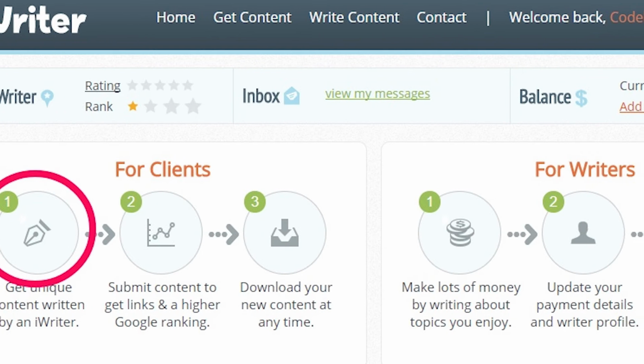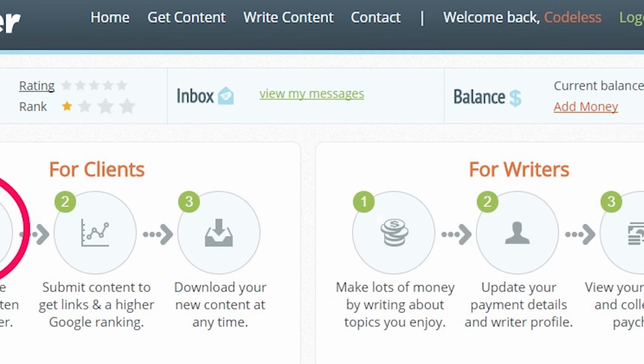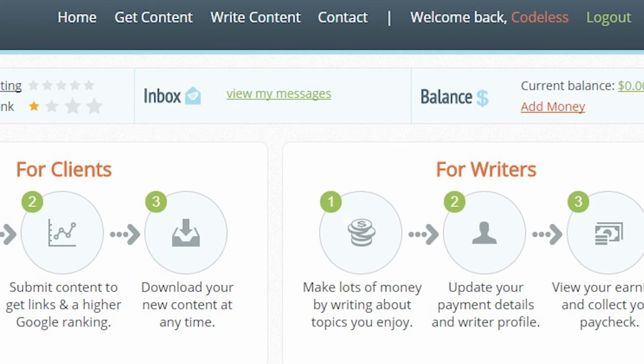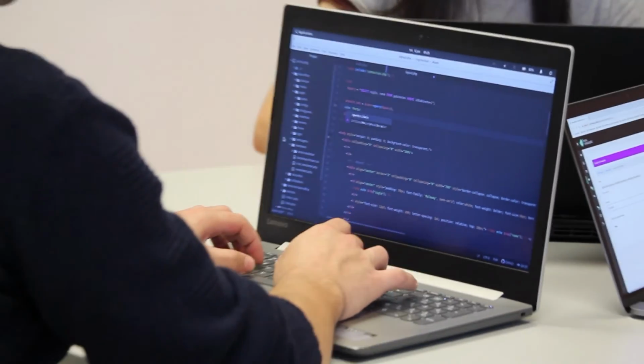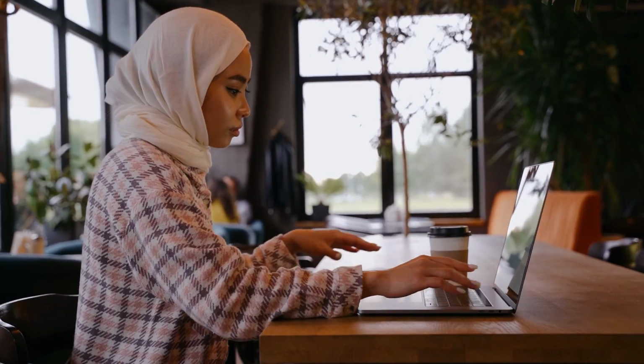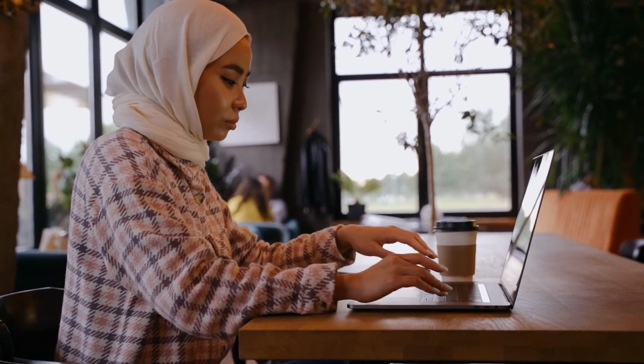This will take you to another page where you will have to fill in the form before you can get started. The form is just a simple test that will be used to demonstrate your level of writing skills. However, this should not worry you. I assure you that the only skill you will need is to know how to copy and paste content. The answers to this test can also be found online.